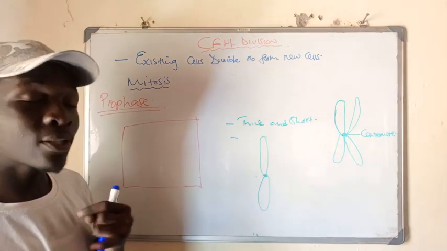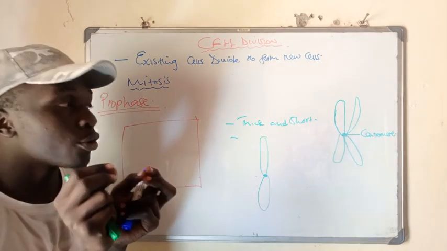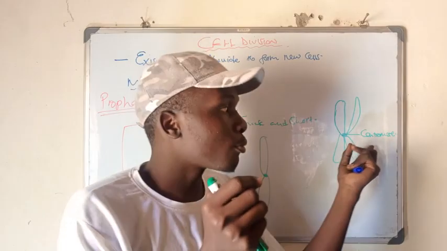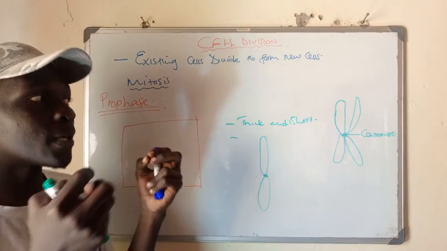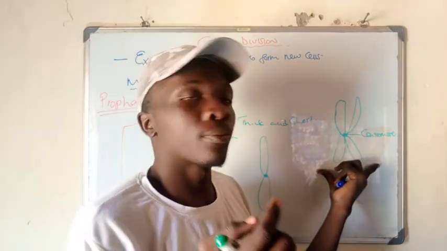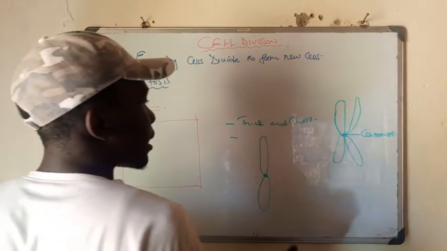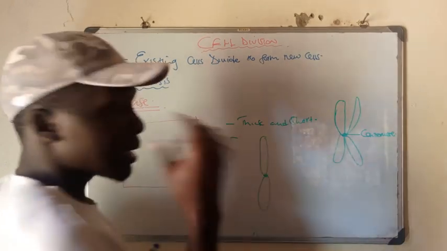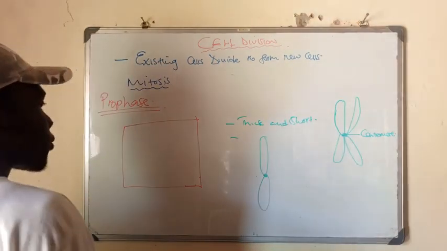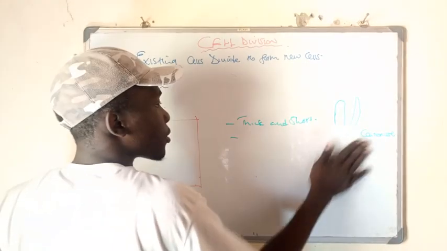So that is why we say those chromosomes now condense into these structures, which will later join together at points called centromeres and form two pairs of what? Of chromatids. So this is a chromosome. If we put two of these, then it's a pair of chromosomes. So in this stage, that is where we have the condensation of the chromosomes.